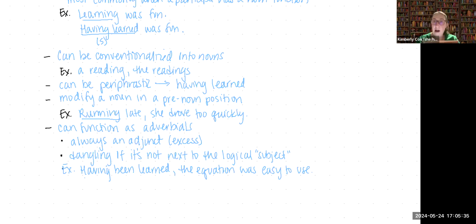Here we have our participle phrase. We could simply say the sentence, "the equation was easy to use." It makes sense on its own. It's a core or an independent clause. So here, the participle phrase is adding additional information, and in that way, it's functioning as an adverbial adjunct.